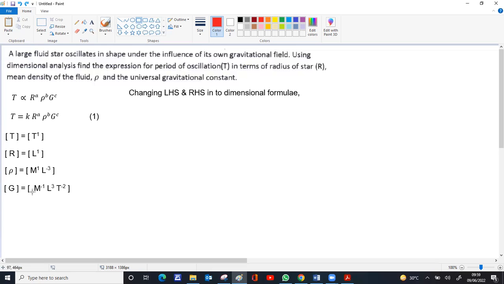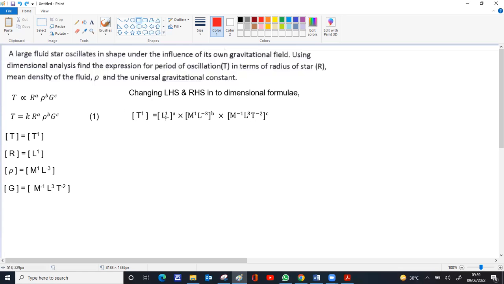G raised to c becomes M raised to minus 1, L raised to 3, T raised to minus 2, whole raised to c. Here L raised to 1 is the dimension of R with exponent a. Rho is M raised to 1, L raised to minus 3, with exponent b. G has the dimensional formula M raised to minus 1, L raised to 3, T raised to minus 2, and the c is outside.